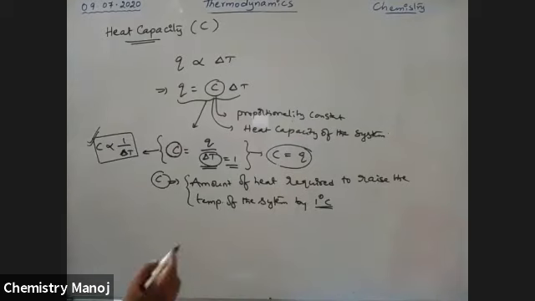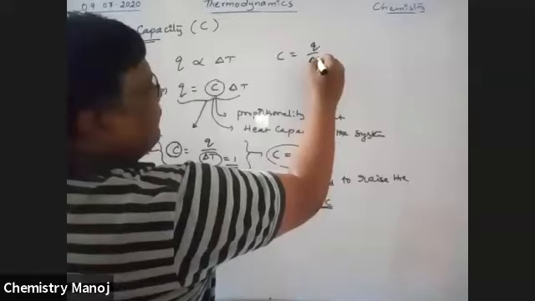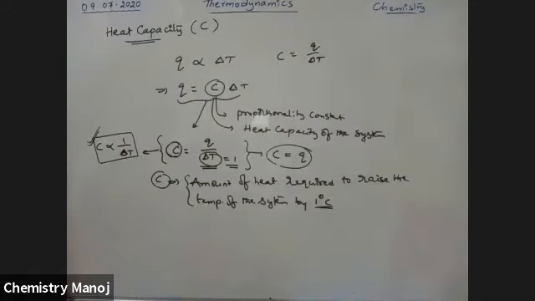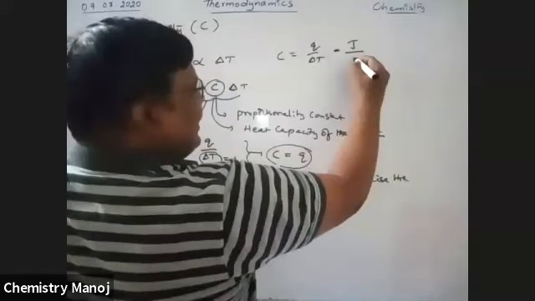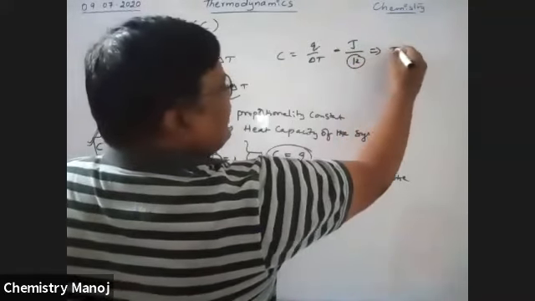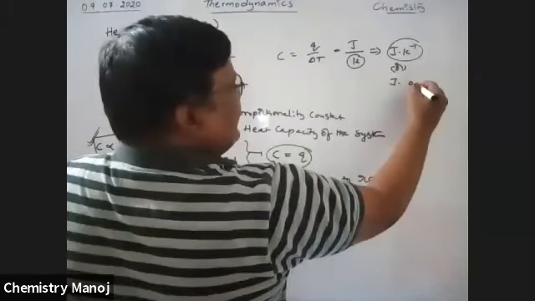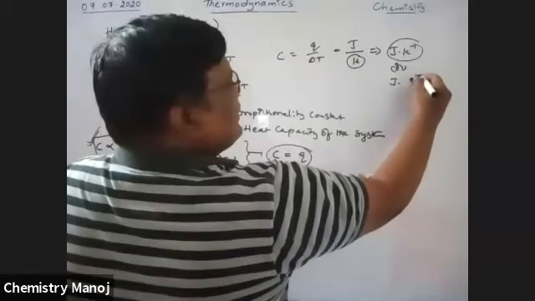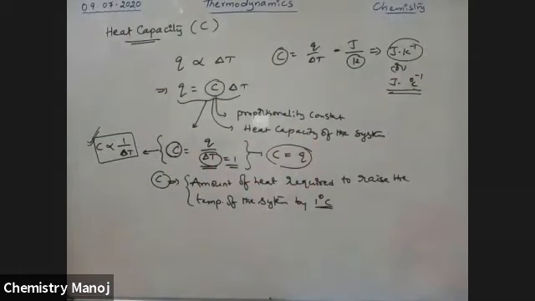Now, what are the units of this heat capacity? We know C is equal to Q by delta T. Q is nothing but heat. Heat is one form of energy. Energy has unit joules, so it has joule units. Delta T is generally expressed in Kelvin or centigrade. That is, the units are joule Kelvin inverse or joule degree centigrade inverse. These are the units of heat capacity.